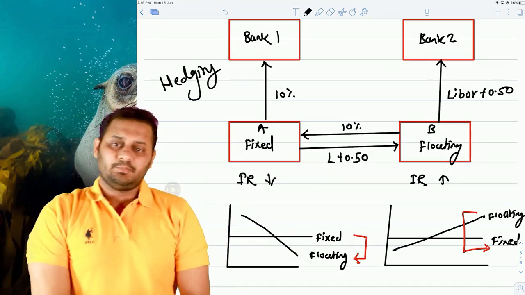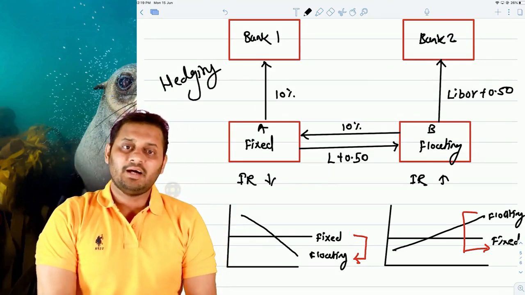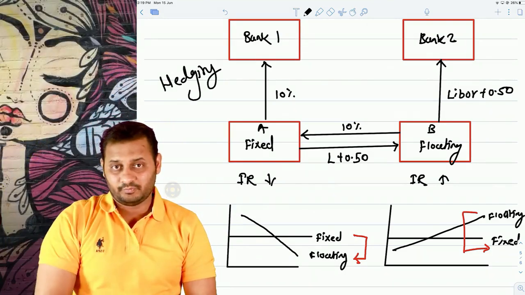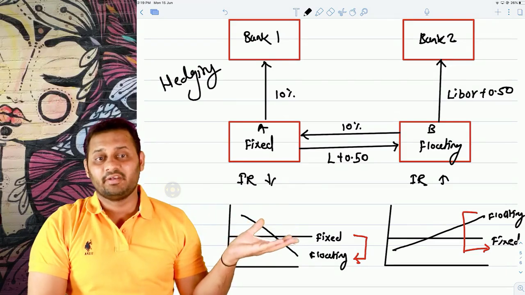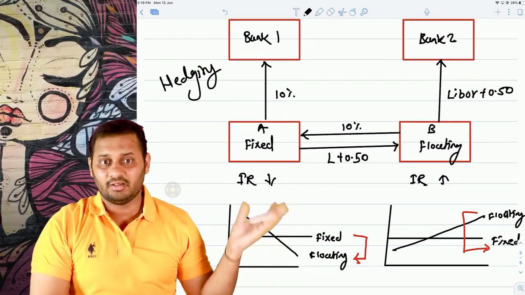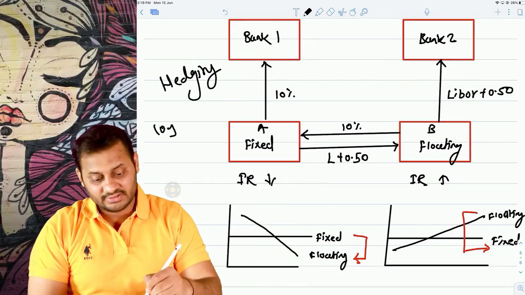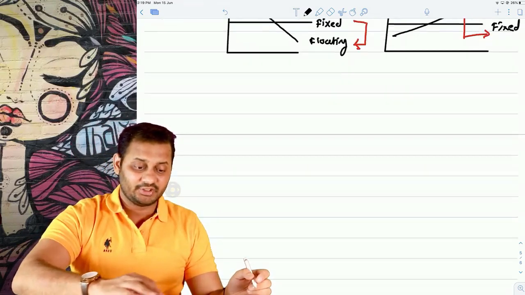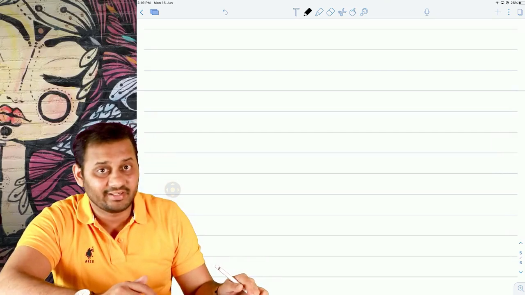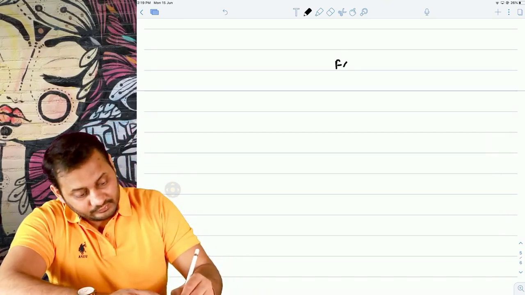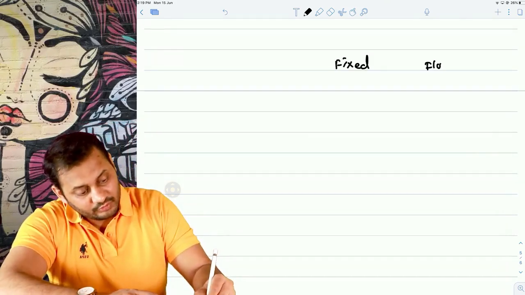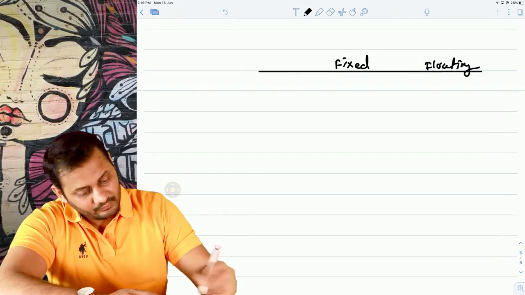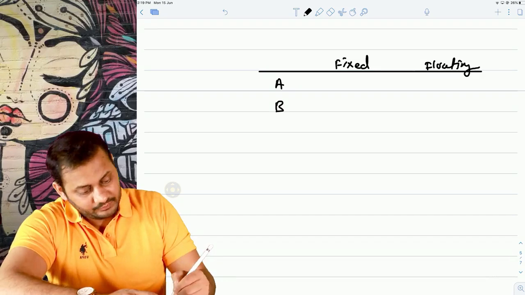Let's suppose both of them have not taken the loan yet. That is when after the loan has been taken. I said a 10 years loan is there, 2 years have gone and 8 years are left. This is that situation. But what if the loan has not been taken yet and both of them want a loan? Understand this. Let's say A and B.